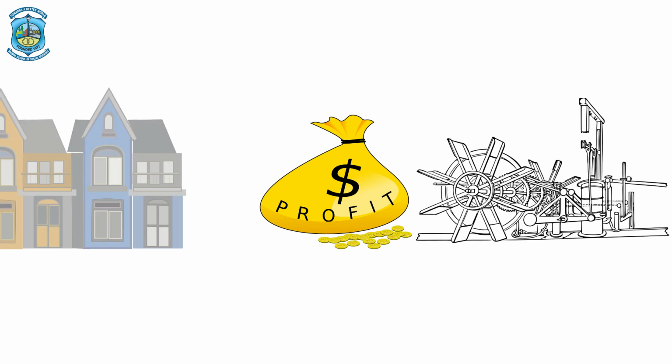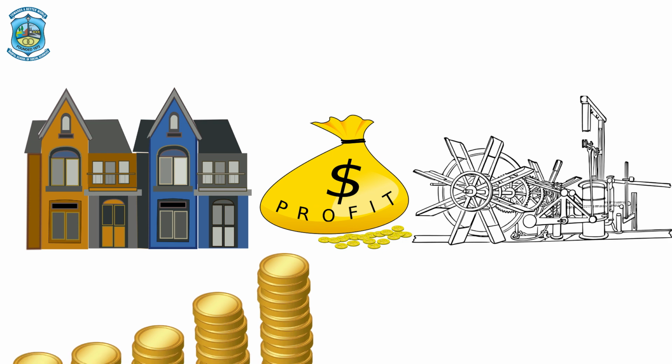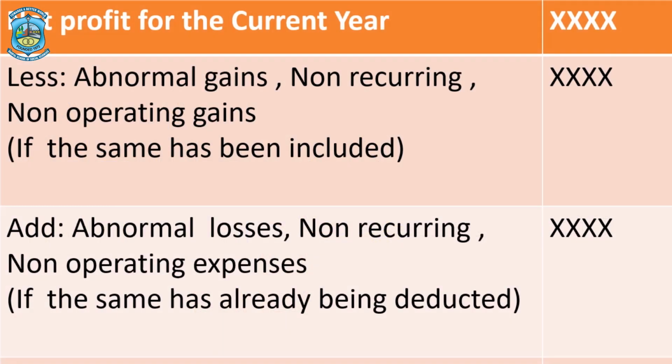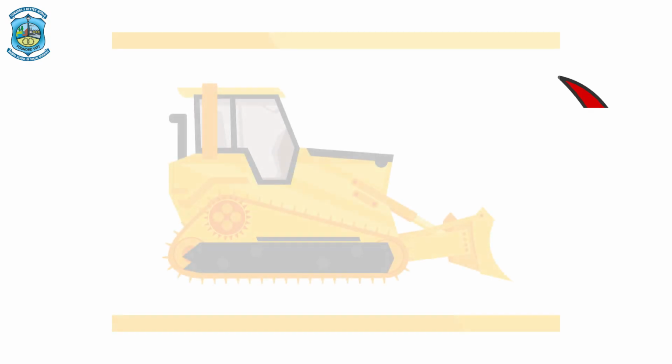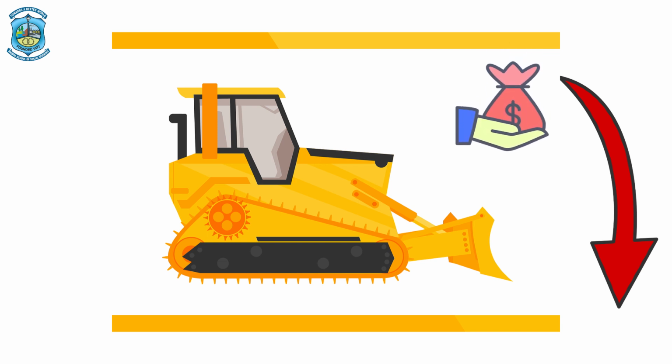Examples can be profit on sale of machinery, certain rent received from certain property, or it can be interest received, it can be dividend received from securities, and we are going to add back all the abnormal expenses, all the non-recurring expenses back to the net profit, because these expenses shall not be incurred in the future. Examples of certain expenses can be loss on sale of machinery, certain interest paid, it might not be incurred in the future, so we are going to add it back.